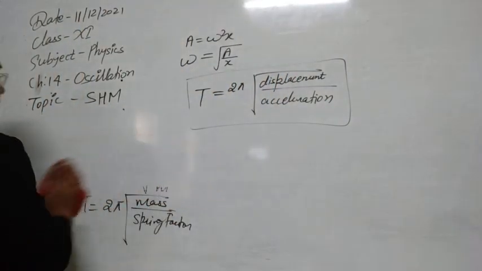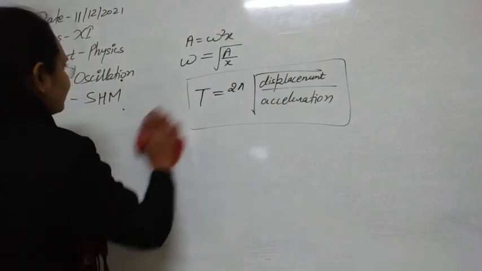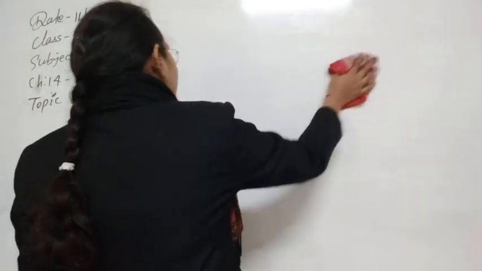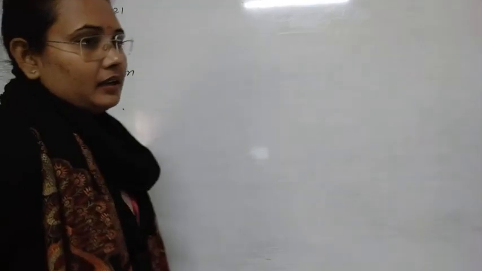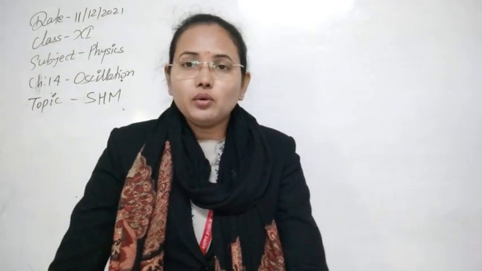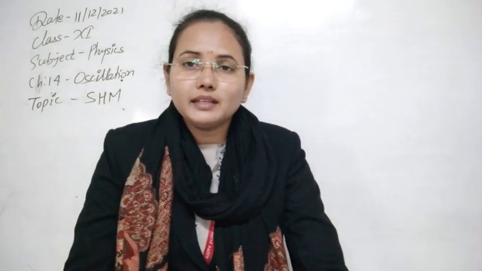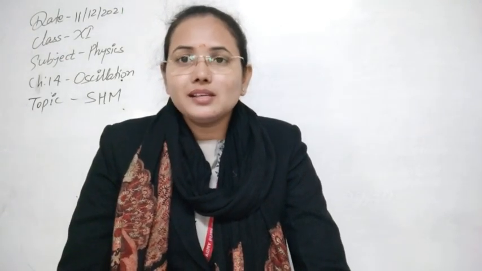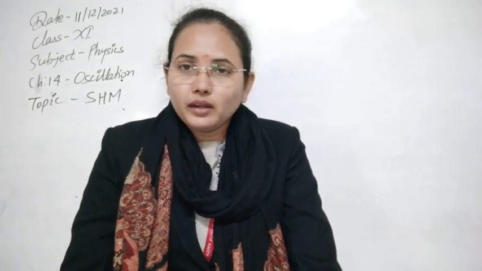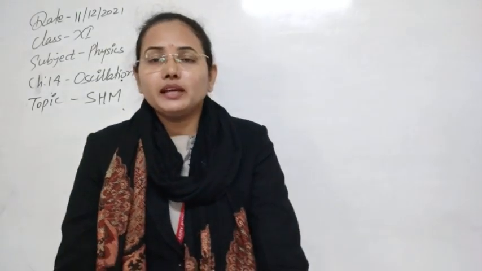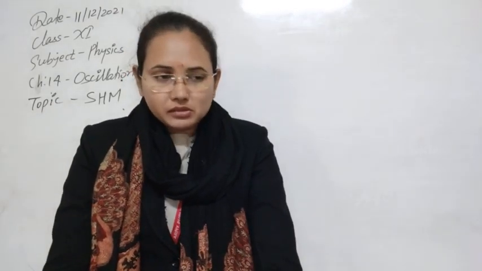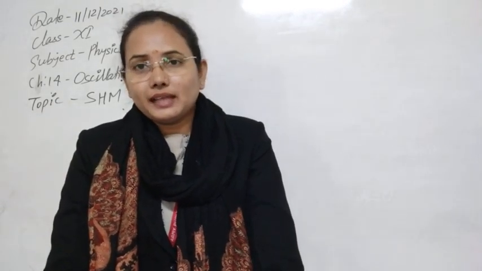Means at any time, whether the particle is doing motion, or is at the mean position or at the extreme position, what will be the total energy of the particle? Here only two types of possibilities are there, whether it has configuration or motion, because no other dissipating force is there, so no energy will be lost. So no other form of energy will be there, only mechanical energy in the case of simple harmonic motion. We will have only kinetic energy and potential energy.